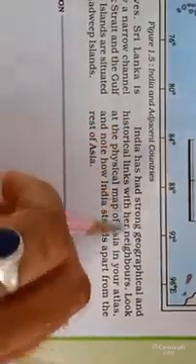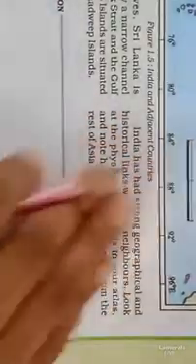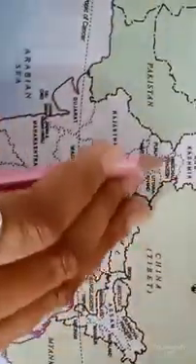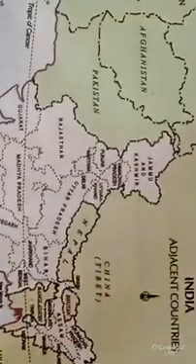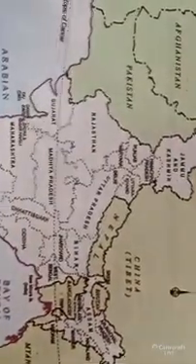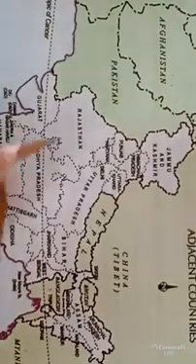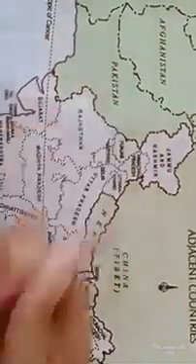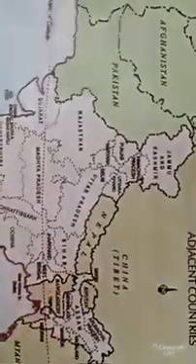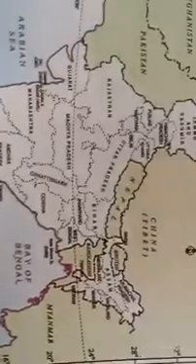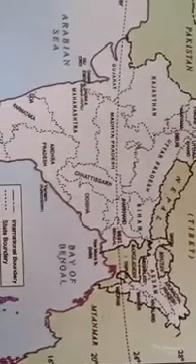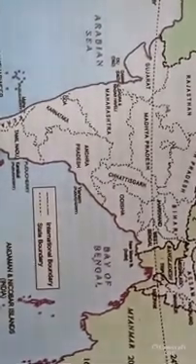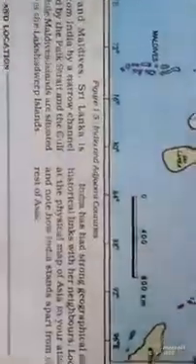Next, India has strong geographical and historical links with her neighbors. Okay, so as we know, this part of the country like Pakistan and Bangladesh, before 1947 was a part of India, but in 1947 due to separation, it is not with us anymore. It's two totally different countries, Pakistan and Bangladesh. So with different countries, India always has a different relationship. We learn from this paragraph that India has strong geographical and historical links.